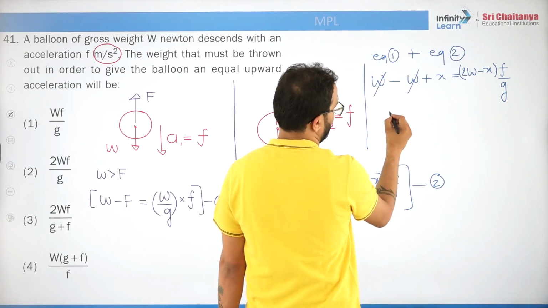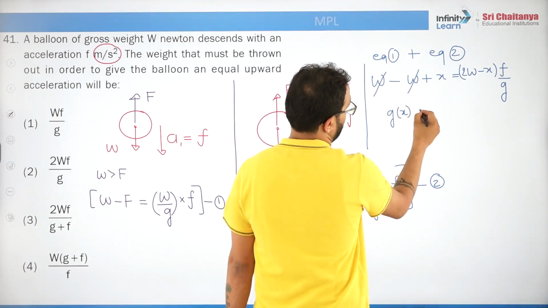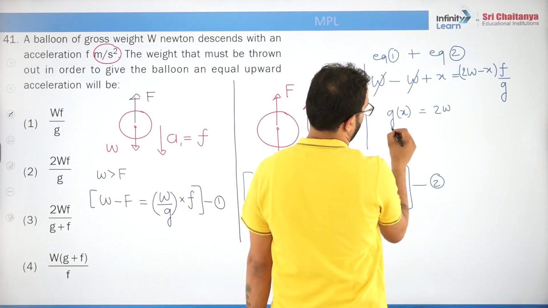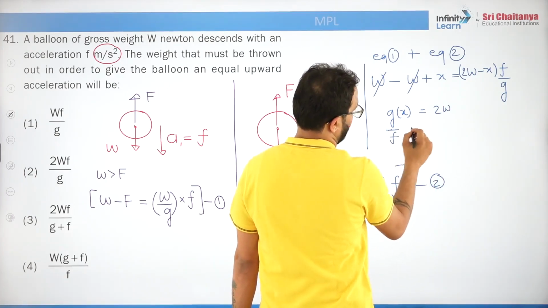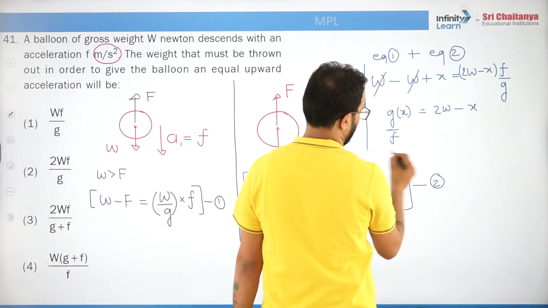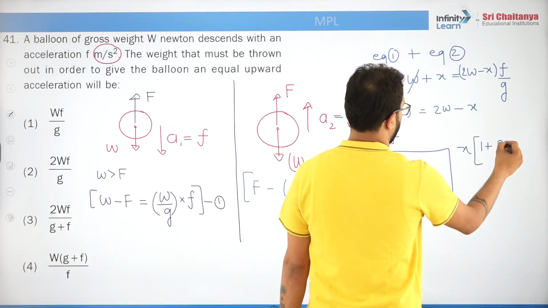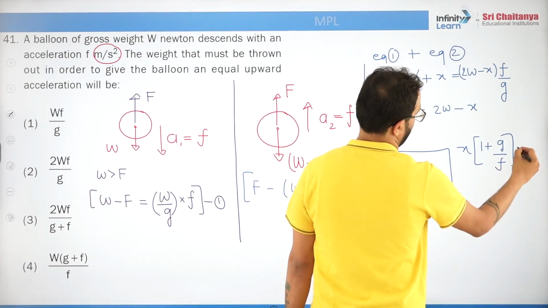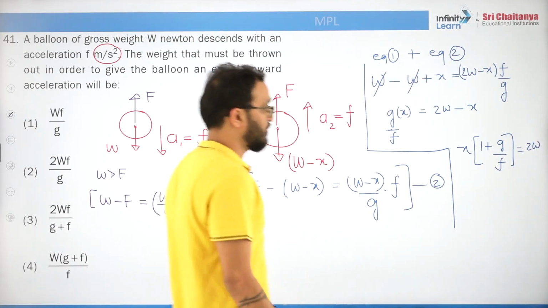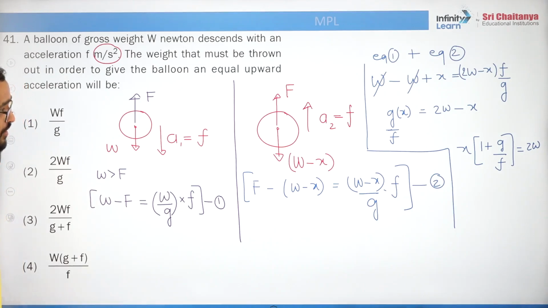So it will be Gx equals 2W g by F, x equals 2W minus x. So from here we will say x common, 1 plus g by F is equal to 2W, right? So x will be 2WF upon g plus F. Third option is right. Got it?